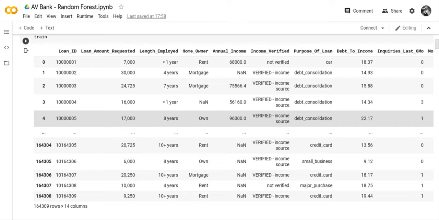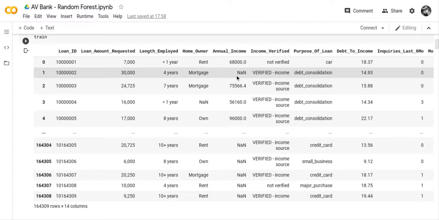But I decided the best thing to do was put it in a label encoder, which is what I did. And then you notice we also have these null values. These null values have to be dealt with as well. One of the problems is that because there are so many null values, it's going to affect the outcome. It's going to affect your result.